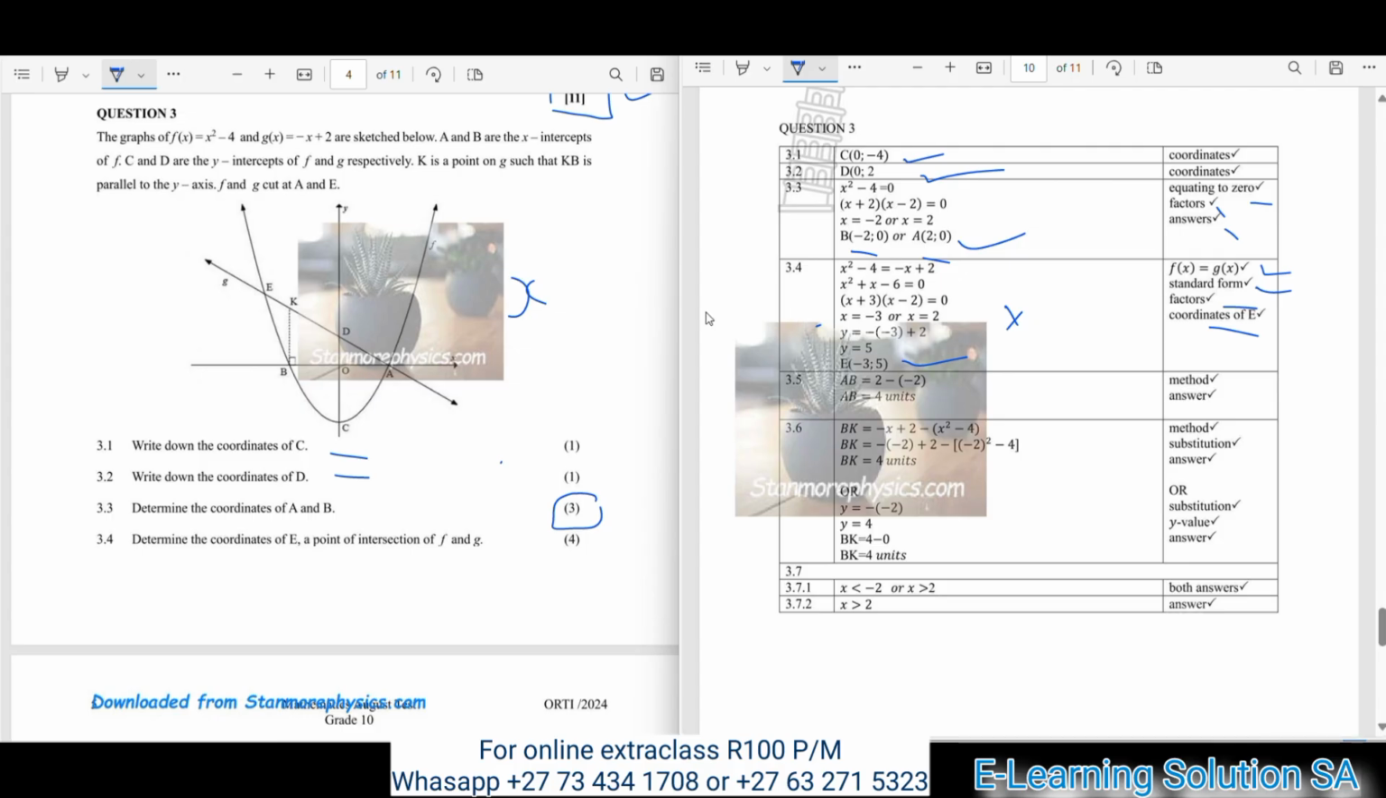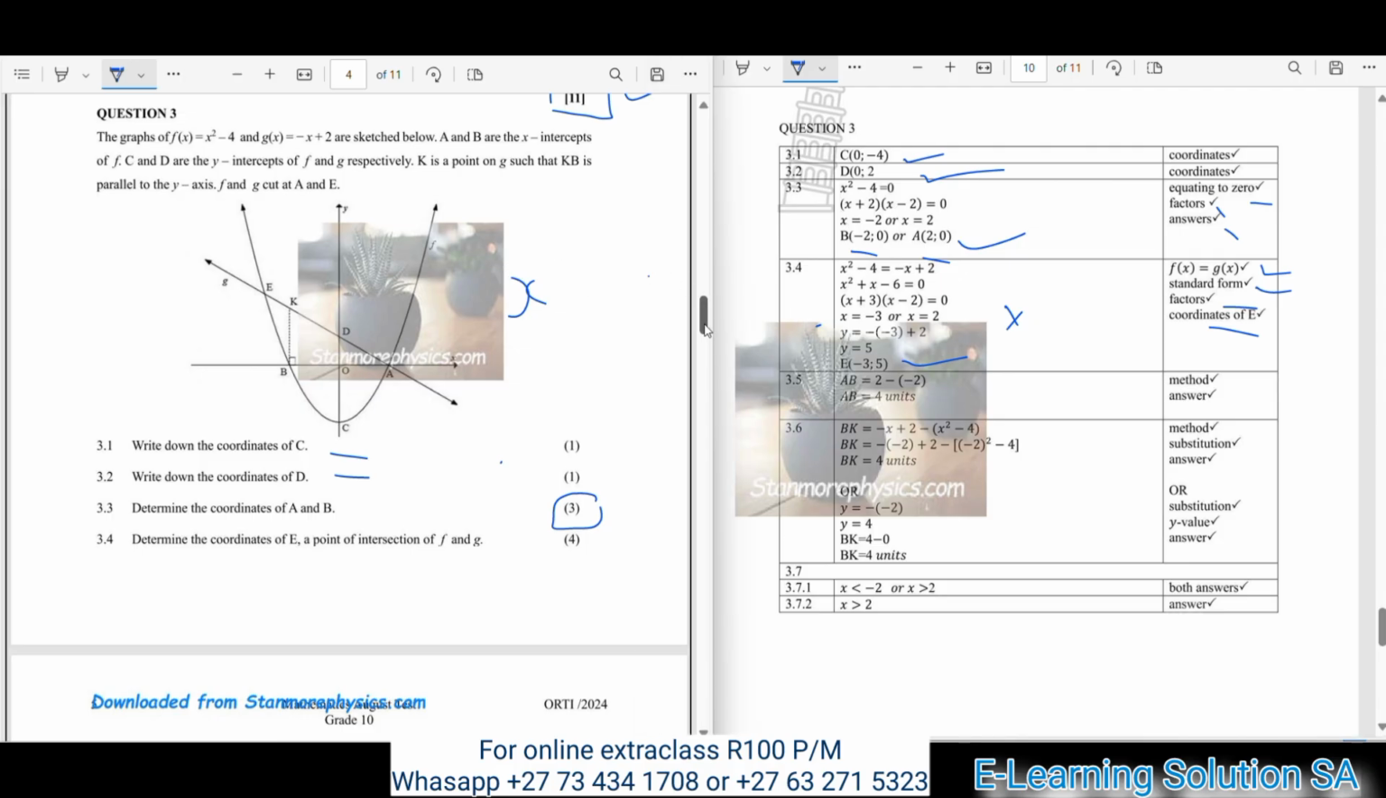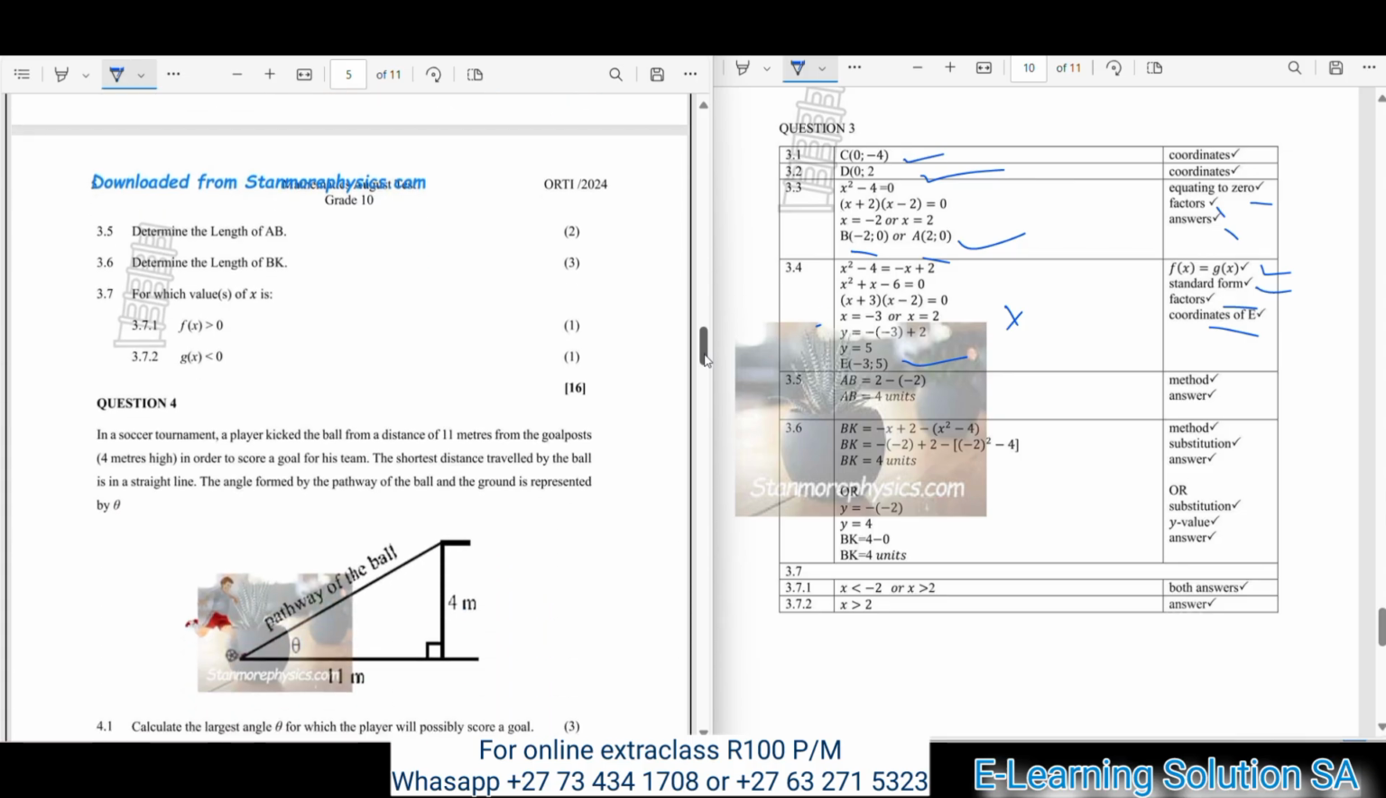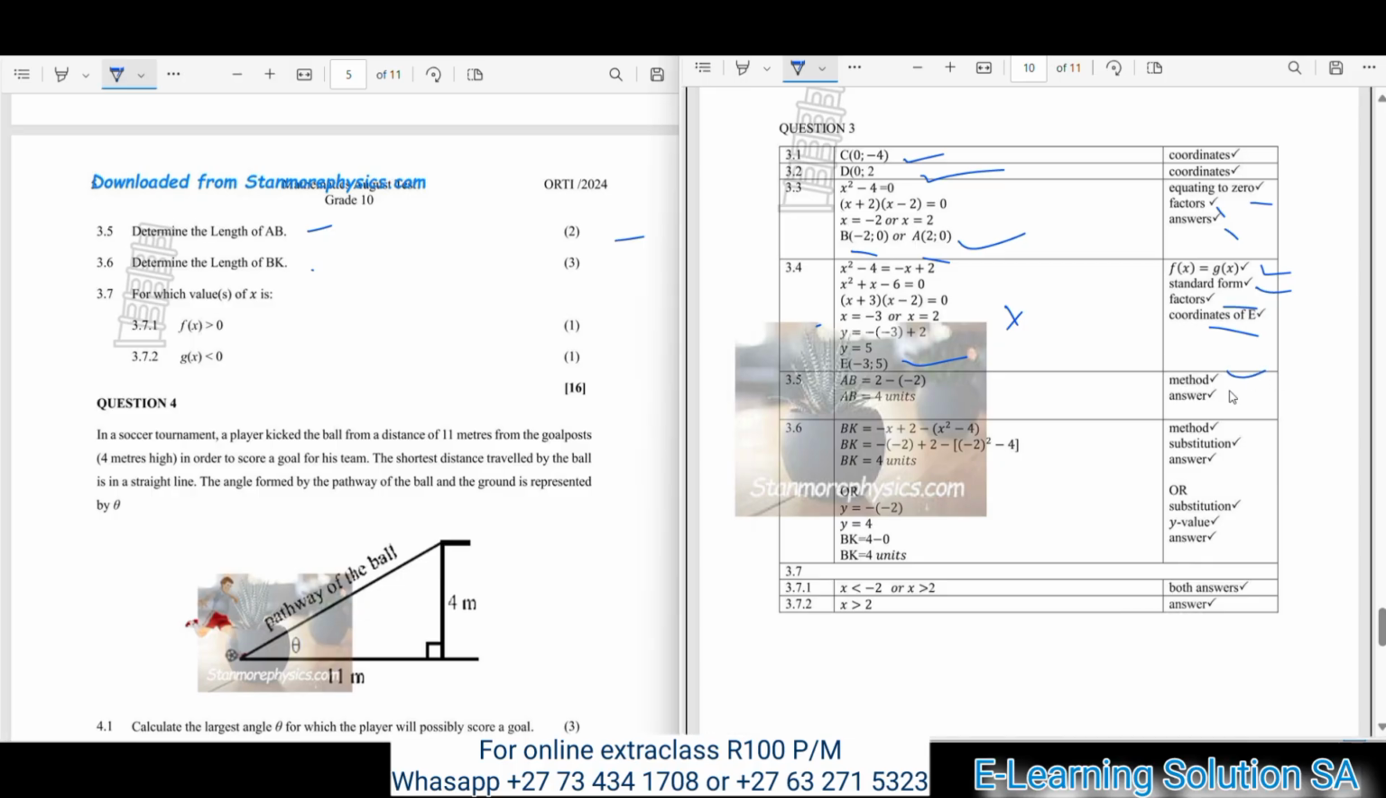Okay, guys, and now we have to move over to question 3.5. Let me adjust the question paper so that you can have a clear view. Okay, 3.5, determine the length of A and B. So 2 marks for this question, guys. There's a mark for method or the correct formula. There's also a mark for your final answer.